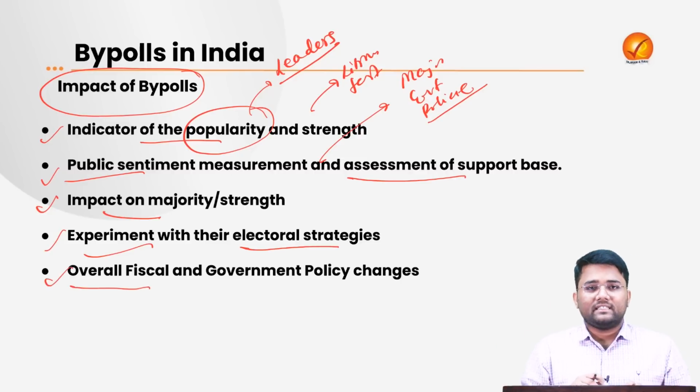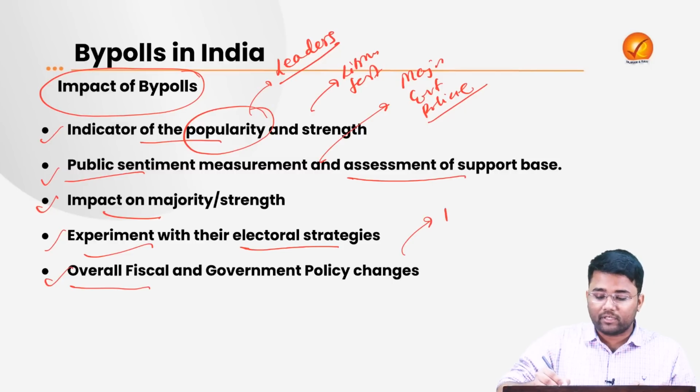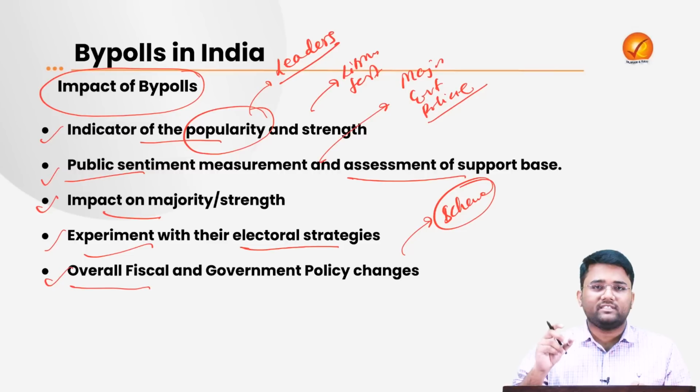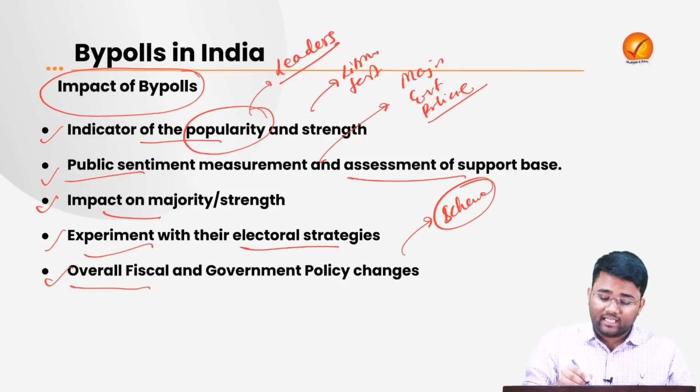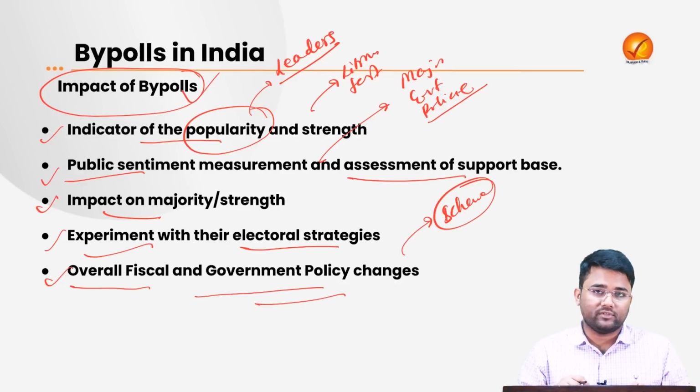Then what is the effect of overall fiscal and government policy changes on the general population. Bypolls also tell the political parties about that. For example, if government has come with any particular scheme, what is the effect, what is the public sentiment, what is the opinion of people about that particular scheme? That idea majorly political parties get from the bypolls.